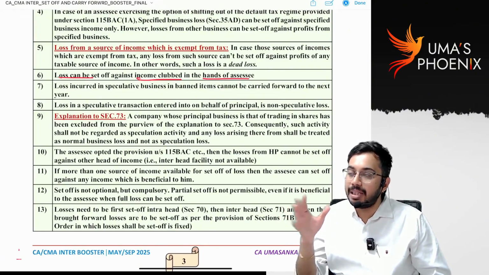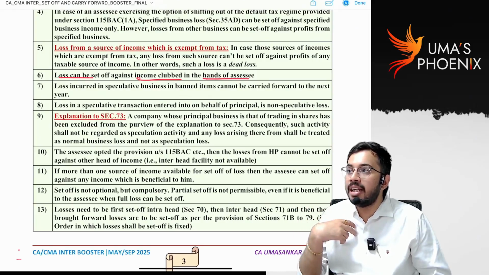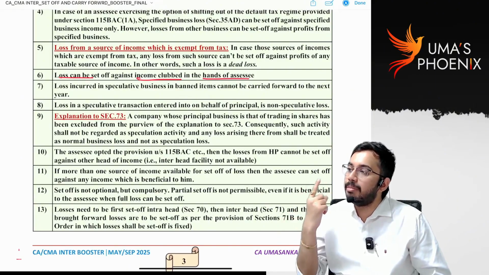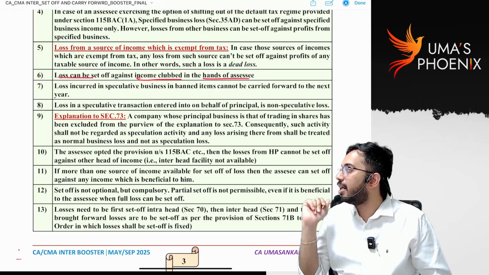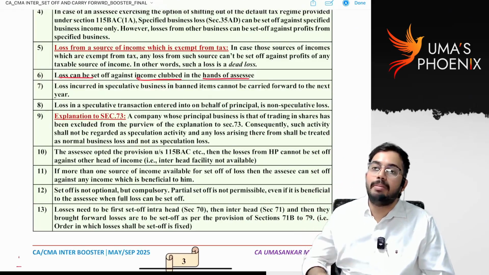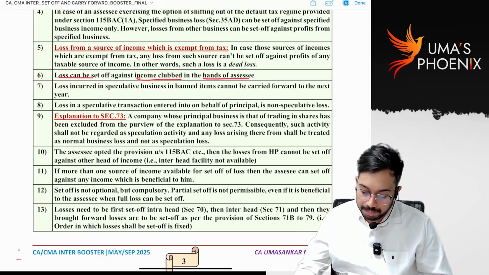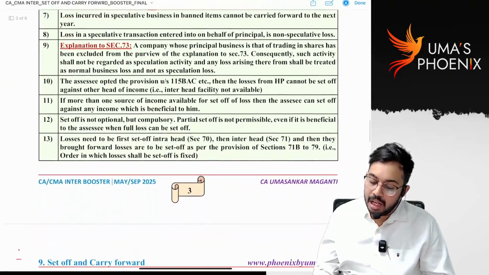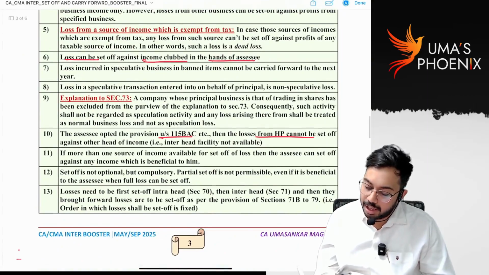From 8 lakh rupees, father is having a 2 lakh rupees business loss, right? This 2 lakh rupees business loss can be set off against the 8 lakh rupees clubbed income. Are you able to understand? That means against clubbed income, you can do set off of losses. Under section 115BAC, loss from house property is not eligible for interhead set off.